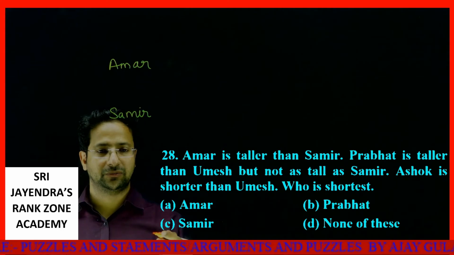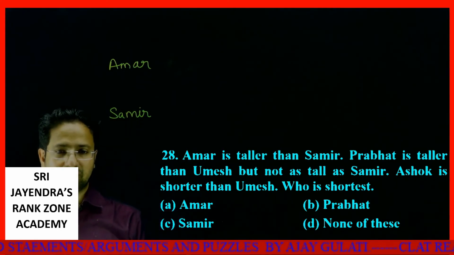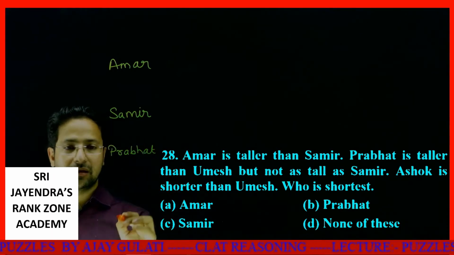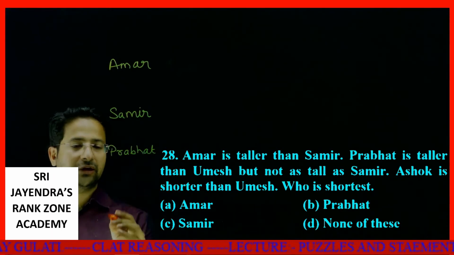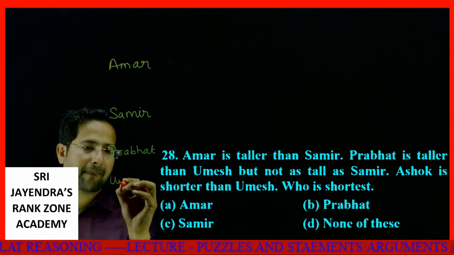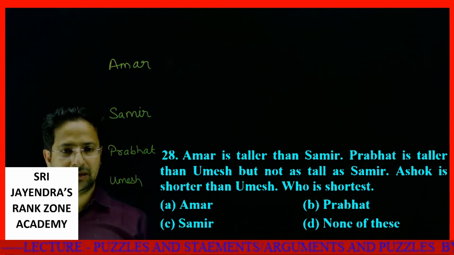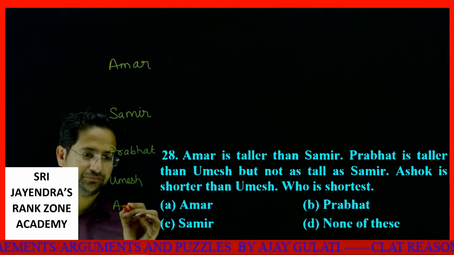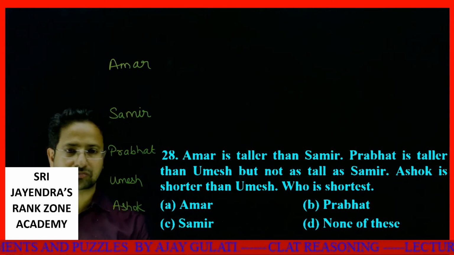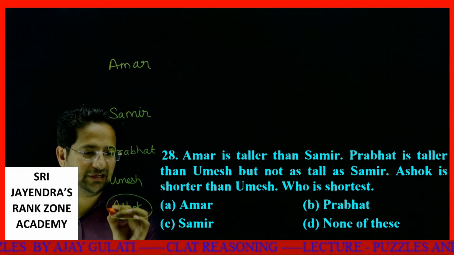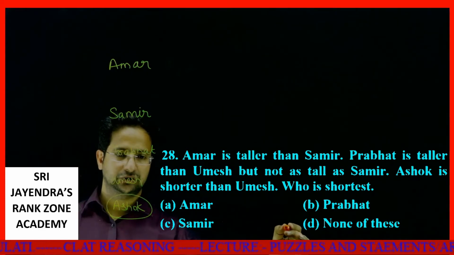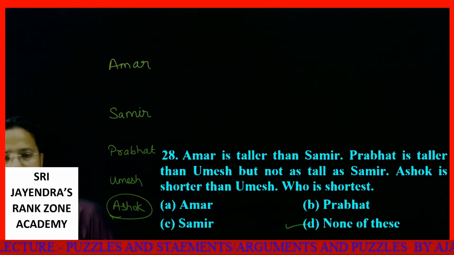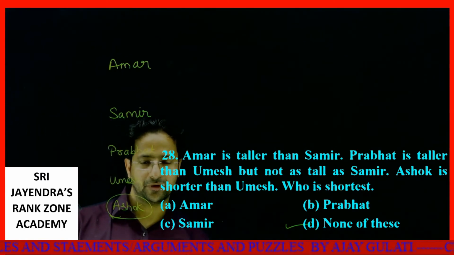Prabhat is taller than Umesh, but not as tall as Samir. So easy. Prabhat is not as tall as Samir, but Prabhat is taller than Umesh. Next thing, Ashok is shorter than Umesh, so Ashok is even below. Who is the shortest? Easily we can say Ashok is the shortest. That is, none of these is your answer. Okay, my dear students, clear to all?